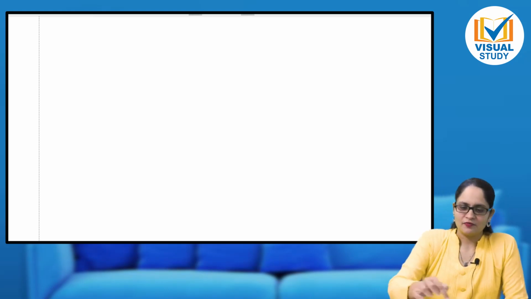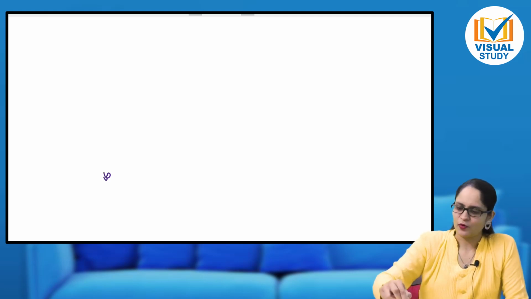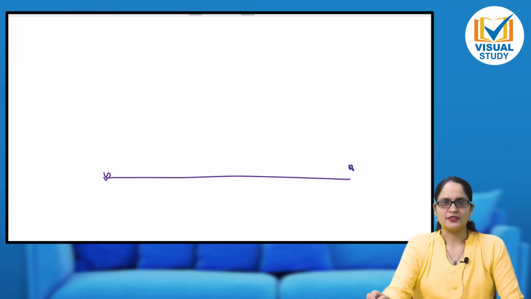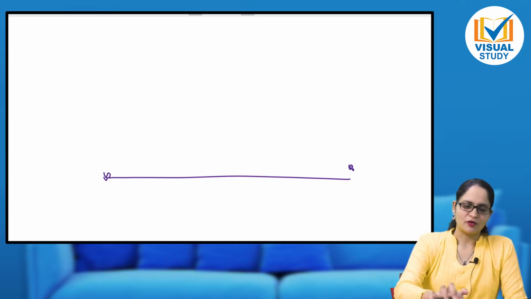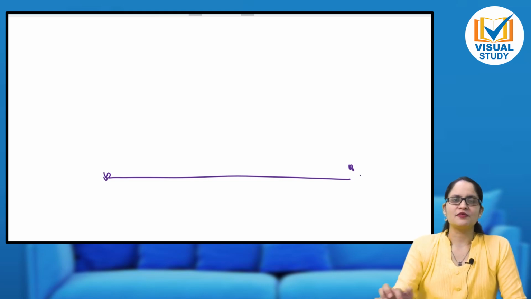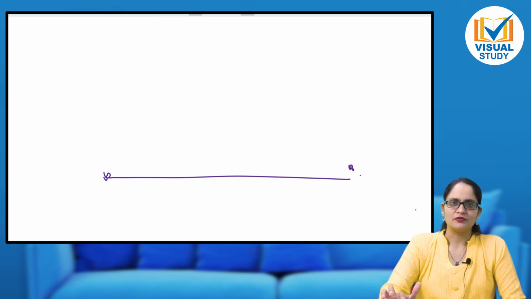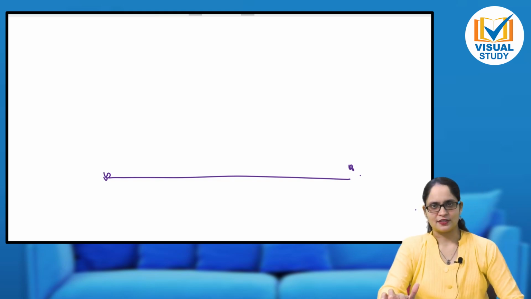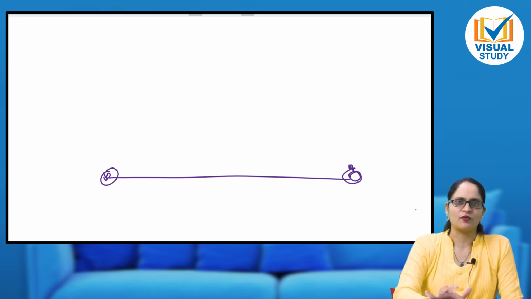What we will do is consider 2 points on the earth surface. This is one point and this is another point. Obviously the distance between the 2 points is known to us, right? So I will try to observe the star from this point also and from this point also. So the observer's position is changed. The way we did the experiment, we are going to do it with the same technique. I will take 2 points on the earth surface, observe the star from this point and observe the star from this point.